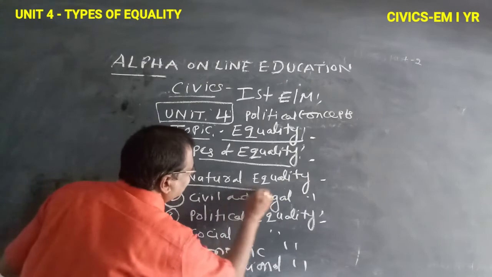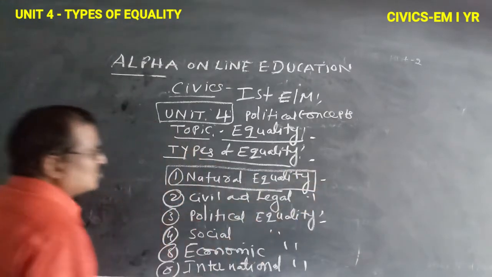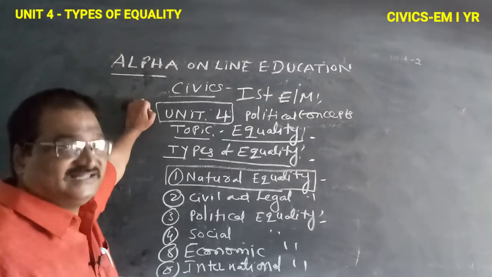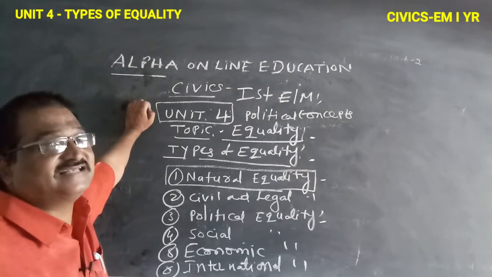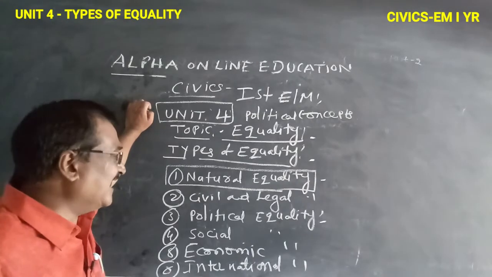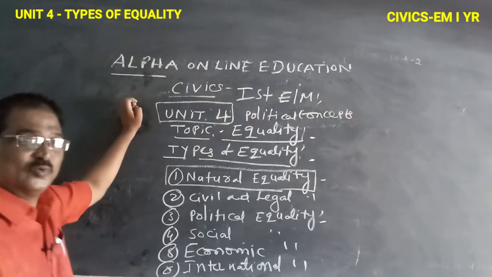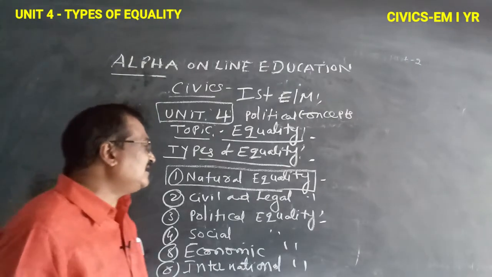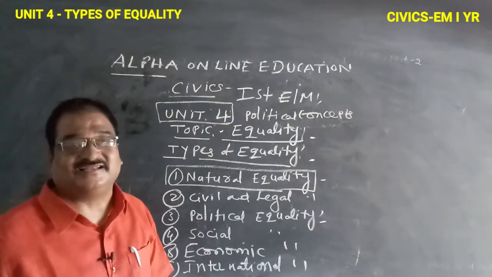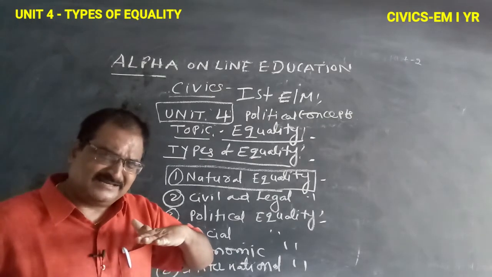The first one is natural equality. Natural in Telugu is sahaja samanatvamu. What is the meaning of natural equality? Sahaja samanatvamu. The aim of natural equality is that all are equal.